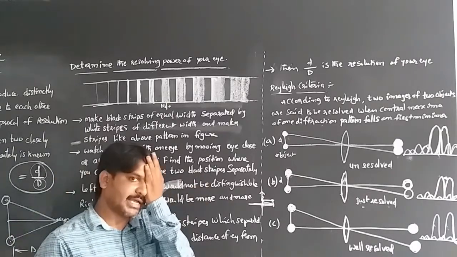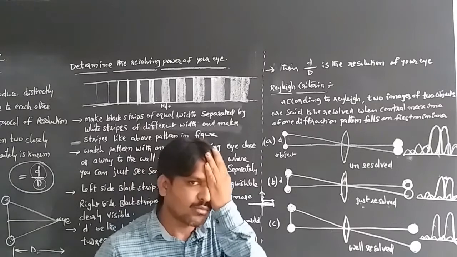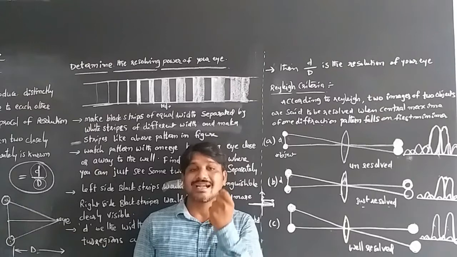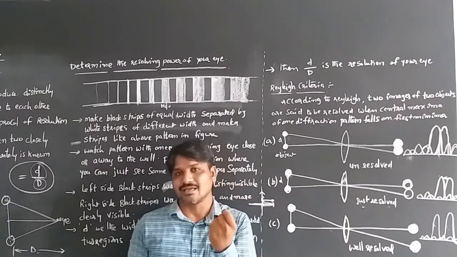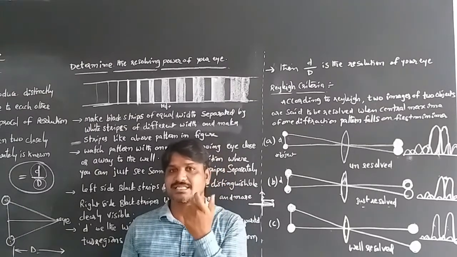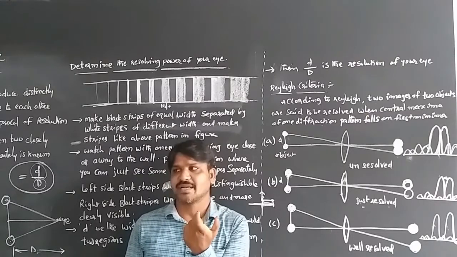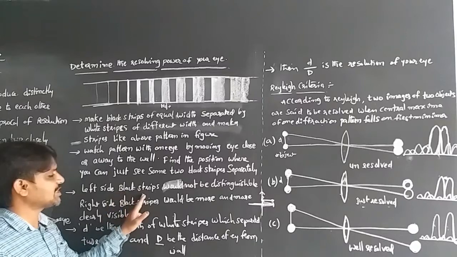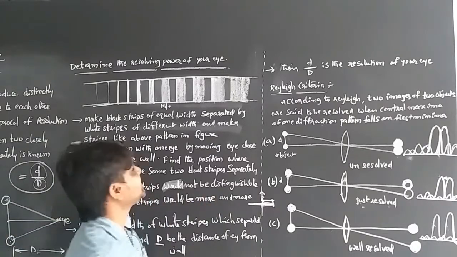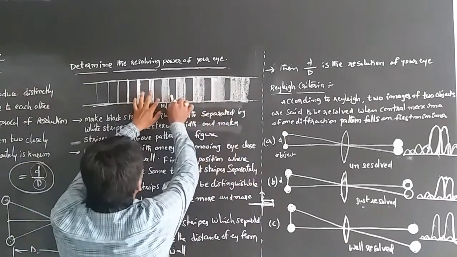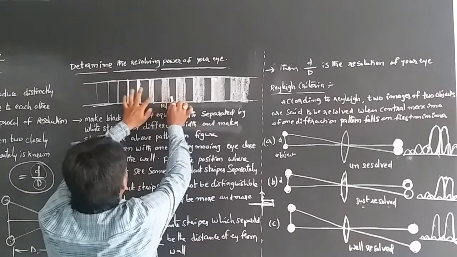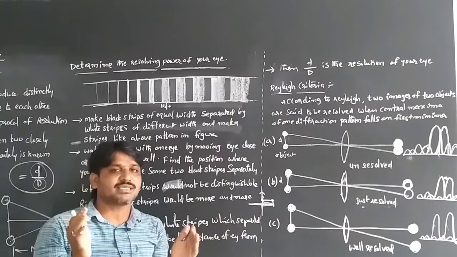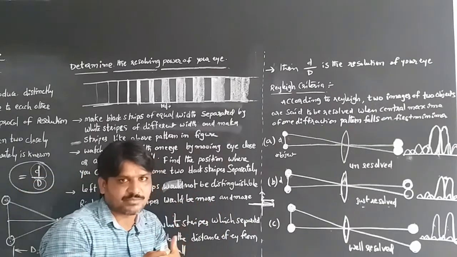On the left side, the black strips are not distinguishable, because they merge into each other.